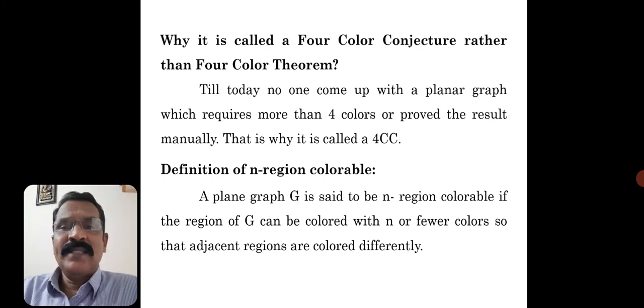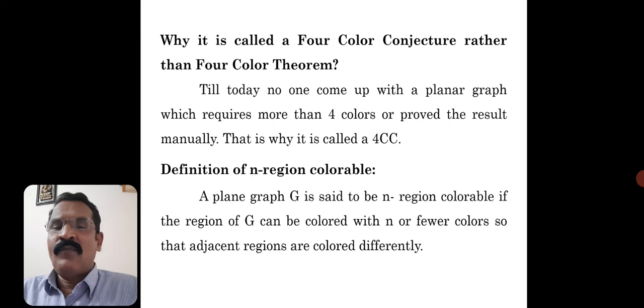We have also discussed the difficulty in proving the result, because we start with an arbitrary vertex. You can start coloring a graph with any arbitrary vertex, but one way it may take 5 colors. The same map, if you color in a different way, with the same condition that adjacent vertices must have different colors, you get only 4 colors. So one way or the other, every planar graph, or every plane graph, is 4 colorable.